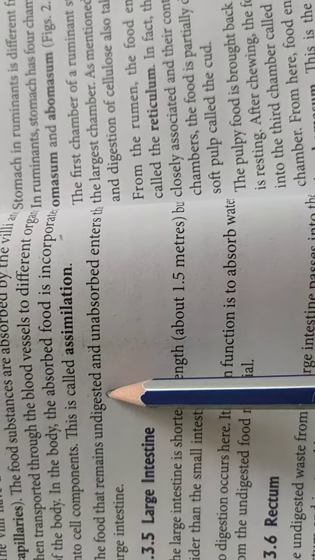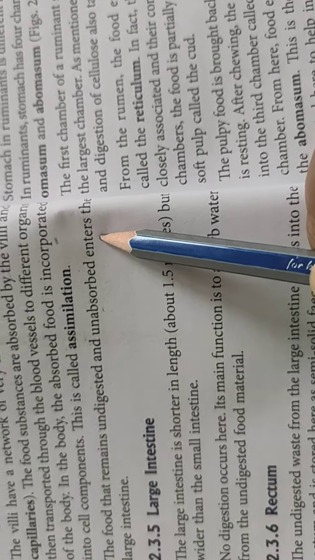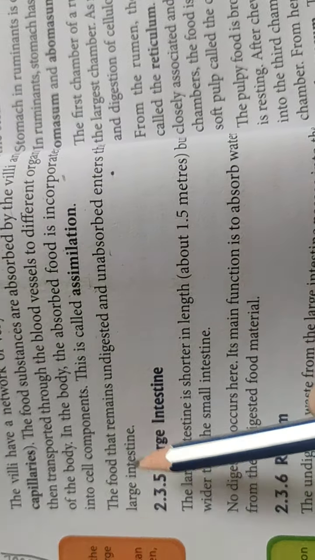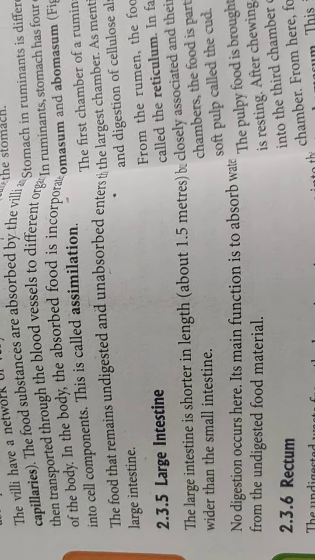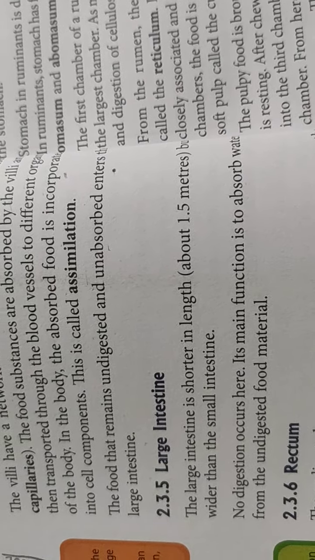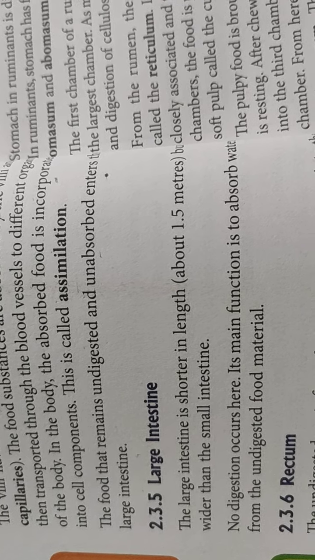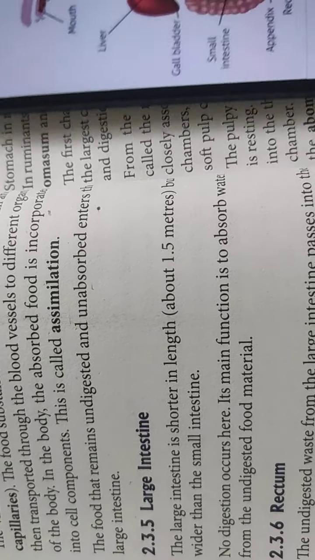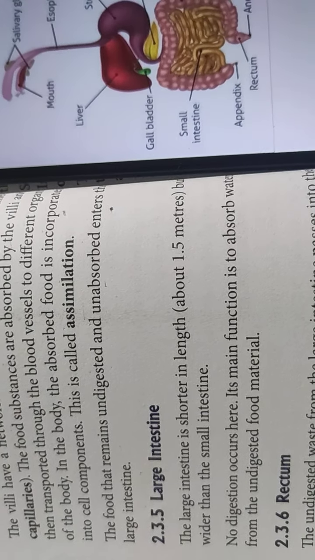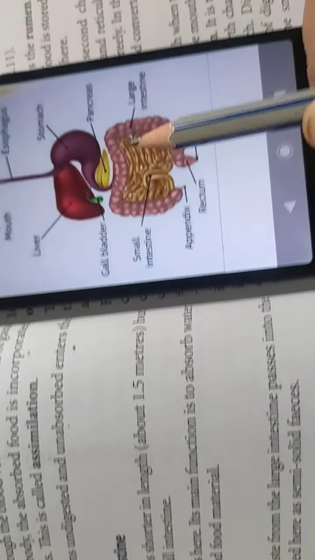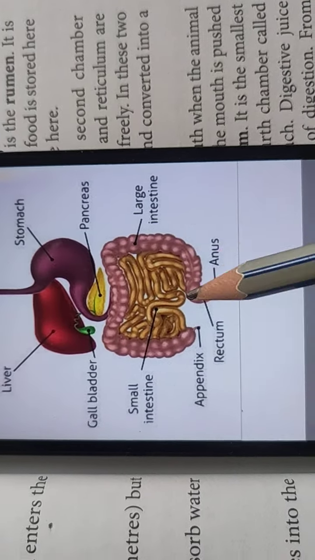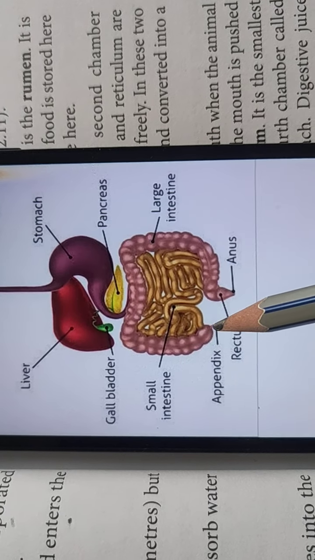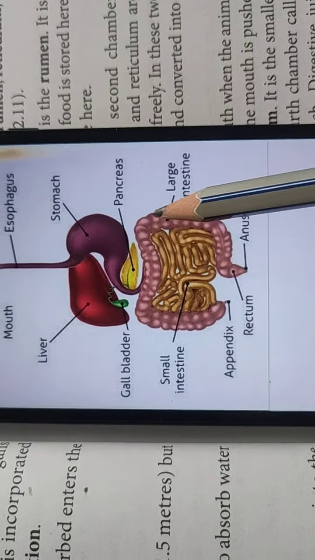The food that remains undigested and unabsorbed enters the large intestine. It means after the food has been absorbed by the small intestine and passed on to different organs, whatever food remains undigested then comes to the large intestine.